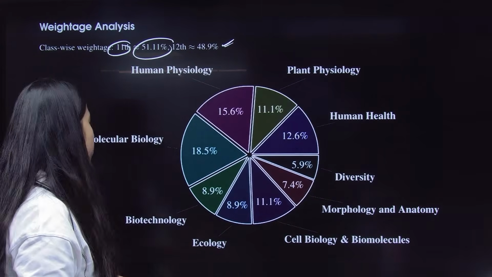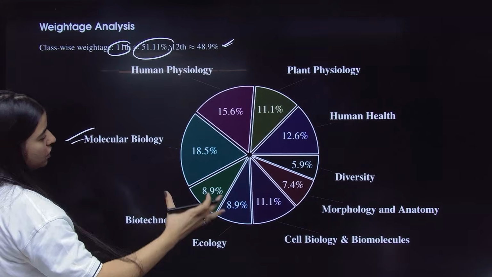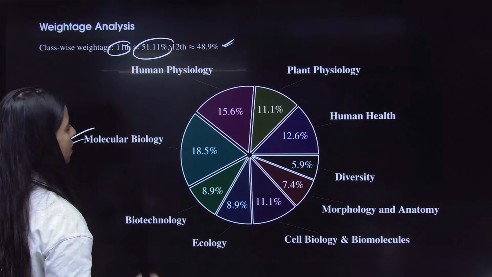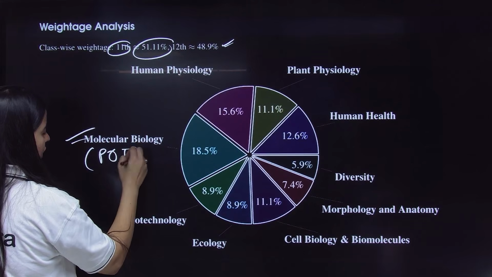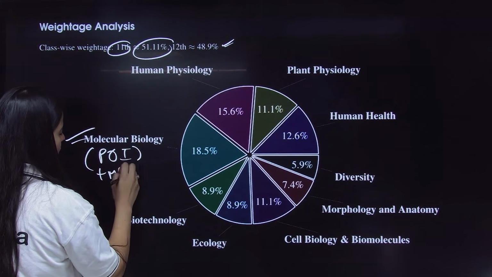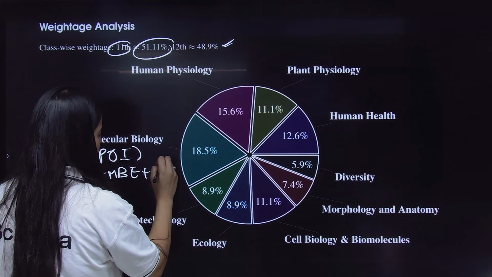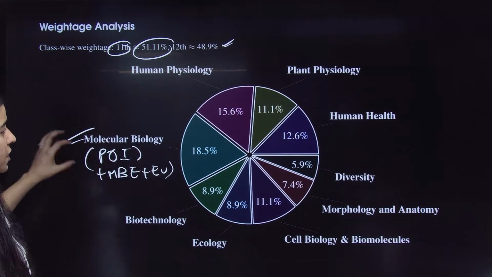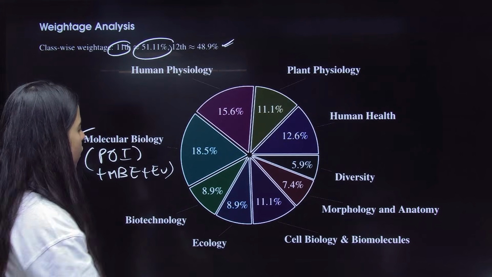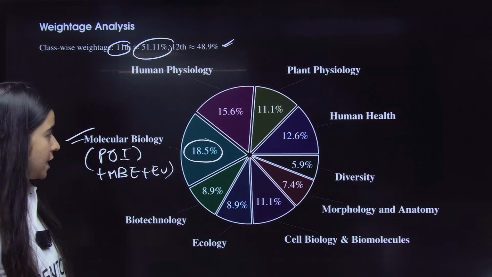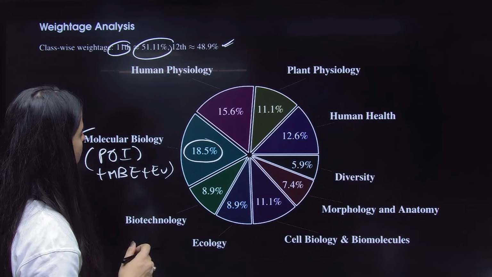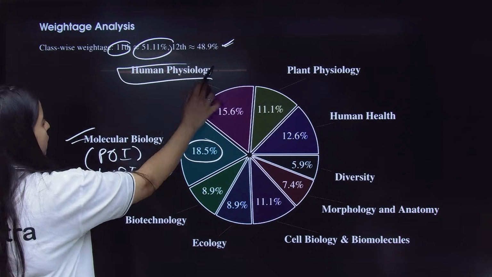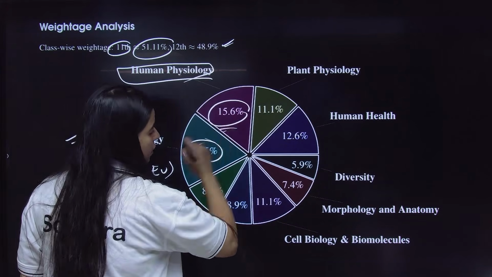So now coming to your pie chart, you see molecular biology, that is your genetics portion. It has the maximum questions that are asked. Now this includes your principle of inheritance and variation, molecular basis of inheritance, right? And your evolution. So these are the topics which have 18.5% weightage in your IAT exam. After that, the next unit that you should cover is your human physiology, which has 15.6% weightage.